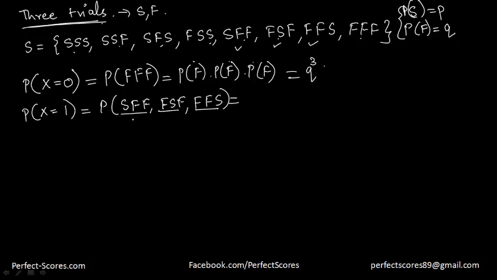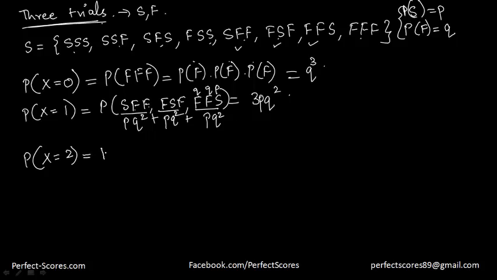Over here the probability is going to be Q into P, so it's going to be PQ square, again PQ square, and again PQ square, because the probability of failure is Q, probability of failure is Q, and probability of success is P. If I add these probabilities up, the total probability comes down to 3PQ square. And what about the probability of 2 successes?